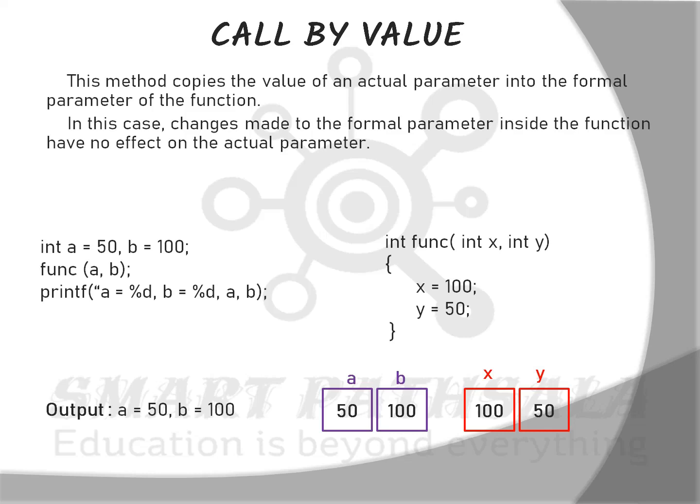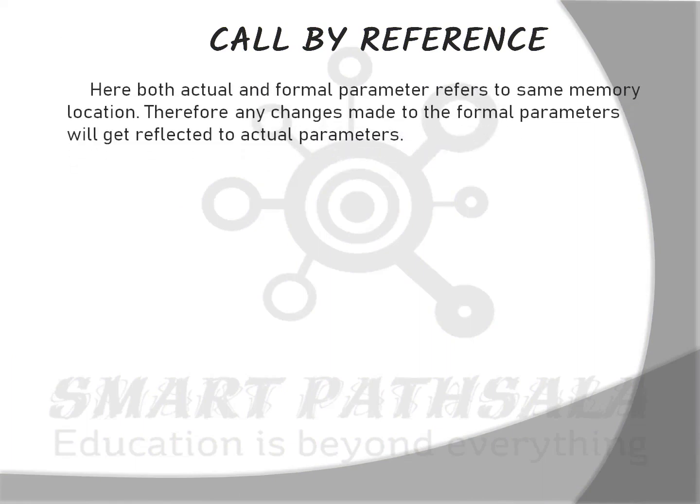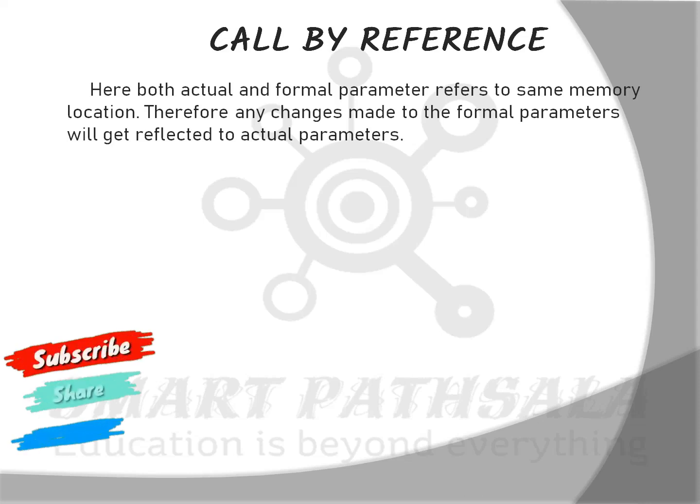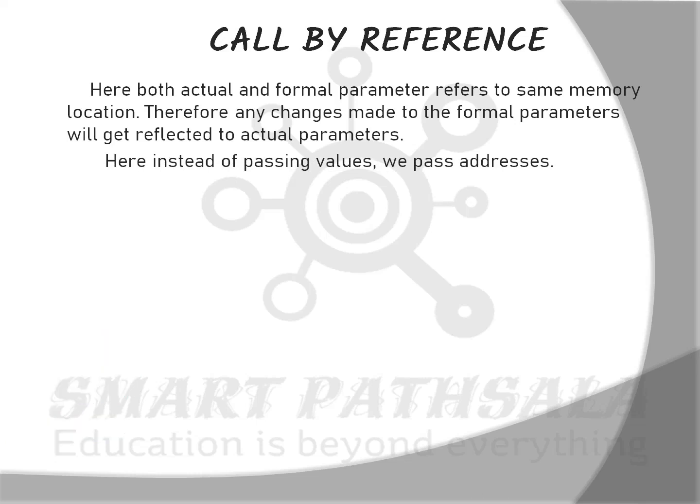In call by value, we are simply passing the values of the variables, not the variables themselves. Now let us see what is call by reference. Here both actual and formal parameters refer to the same memory location. Therefore any changes made to the formal parameters will get reflected in the actual parameters. Also, here instead of passing values, we pass addresses.